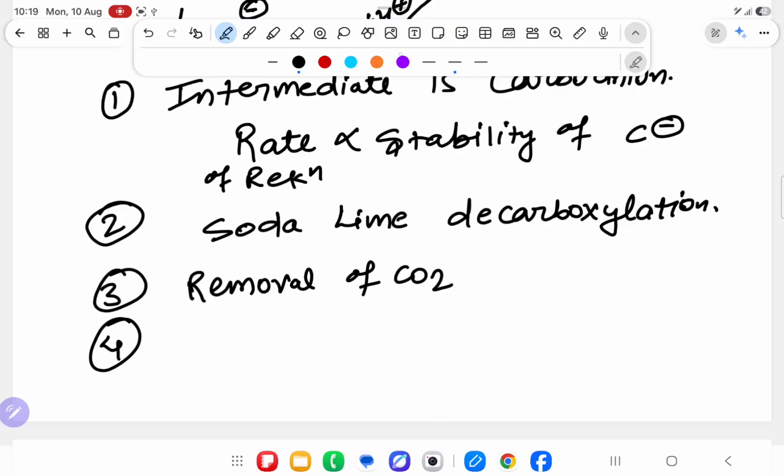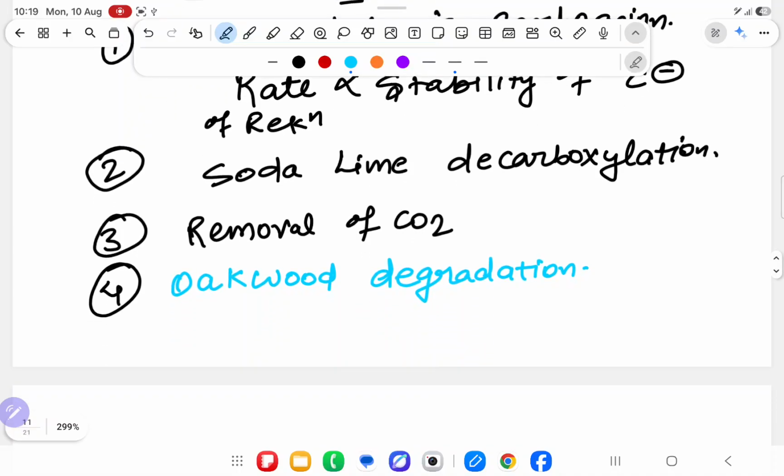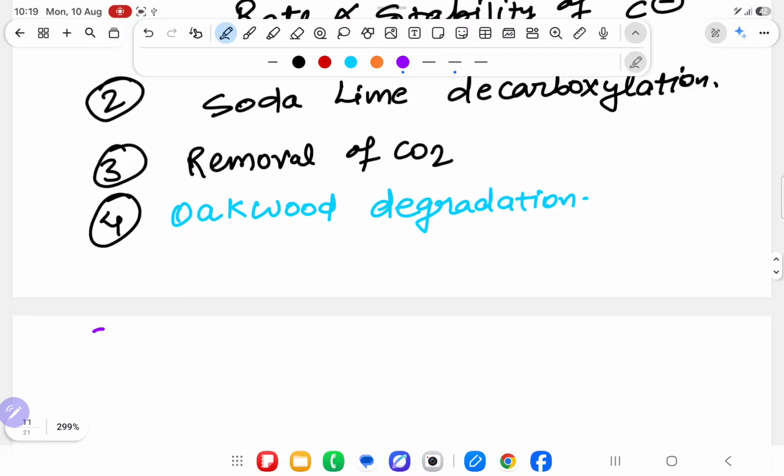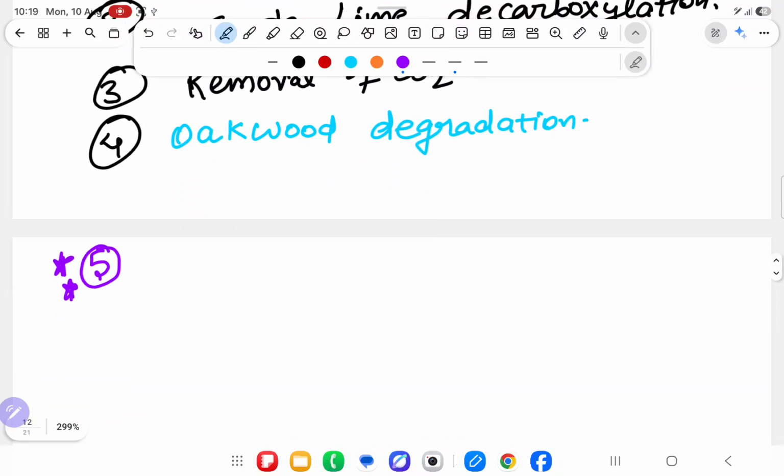Fourth important point: it is also known as Wohlstatter degradation, meaning soda lime decarboxylation is also known as that degradation. And the fifth, very important point, directly asked in the JEE exam: NaOH and CaO you are using, so you have to use 3 mole of NaOH and 1 mole of CaO.